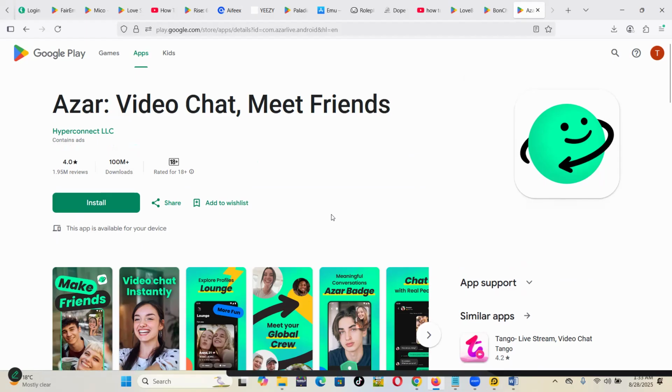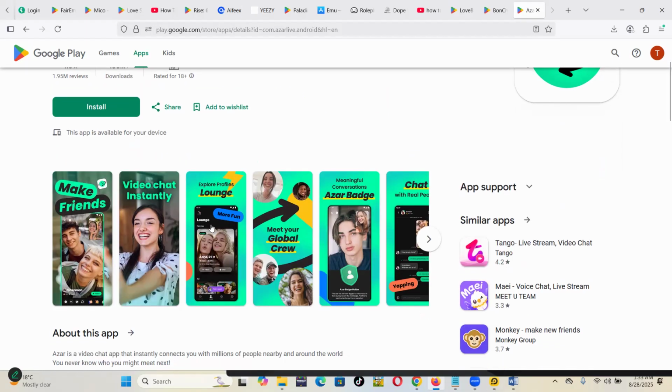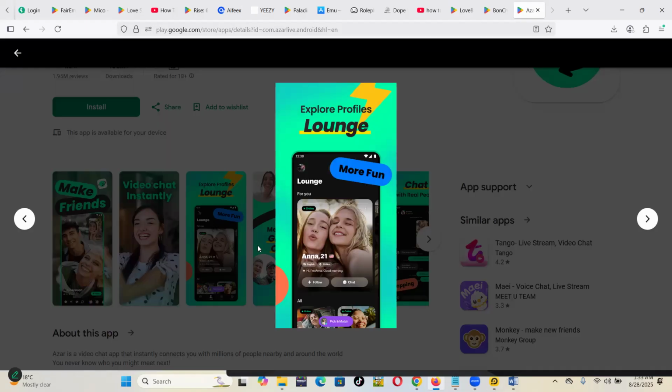Now, first of all, make sure when you are signing up on this app, you use your real names. The reason is you won't be able to change your names after you sign up; you can't edit them. If you use fake names, you'll be stuck with those names throughout the app.